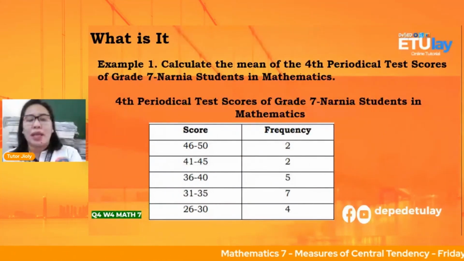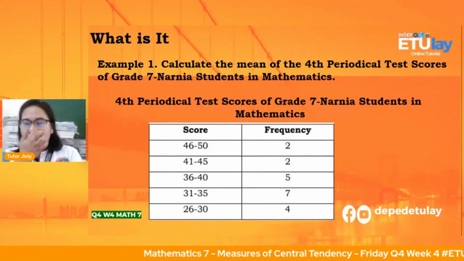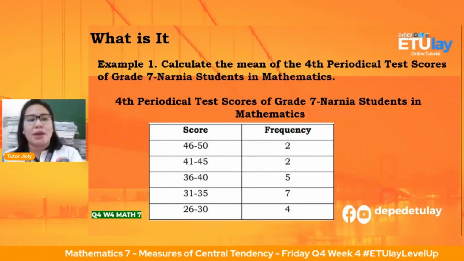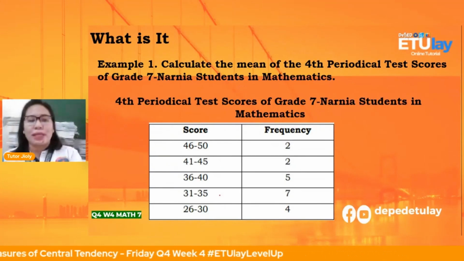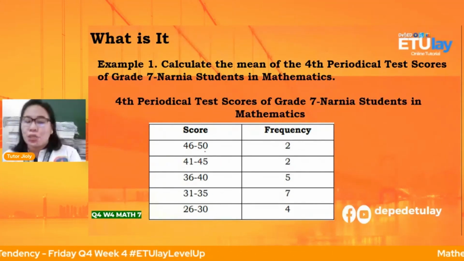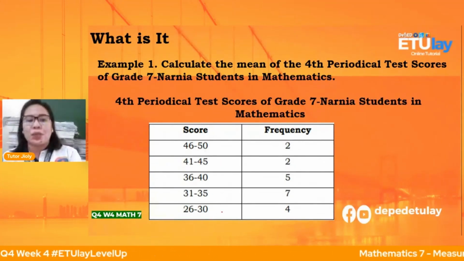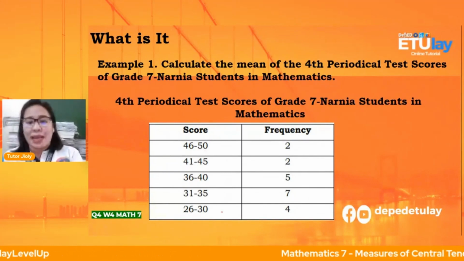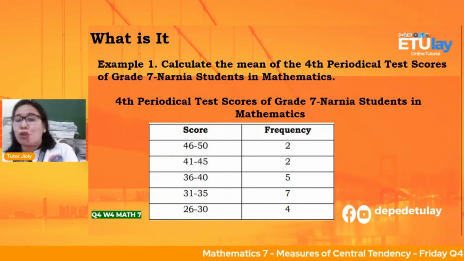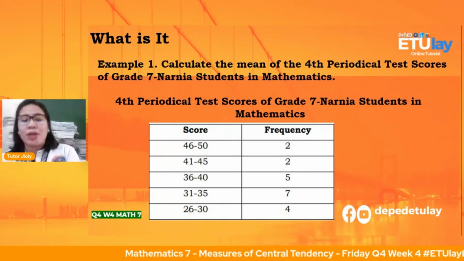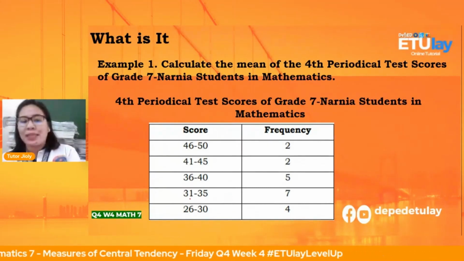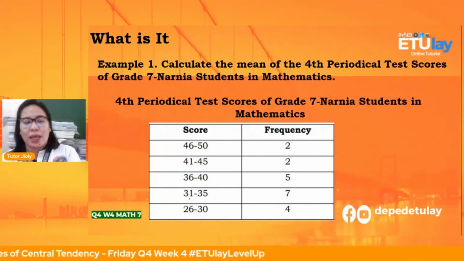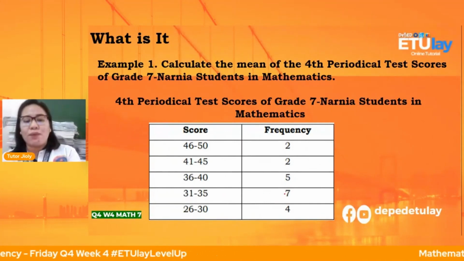We are going to calculate the mean of the fourth periodical test scores of grade 7 Narnia students in mathematics. Okay, so meron na tayong scores. Ibig sabihin, yung scores na to is given siya mga anak. So ibig sabihin no, meron nakakuha ng 4 sa 26 to 30. Apat ang nakakuhang students. Okay? Then sa 31 to 35, 7.